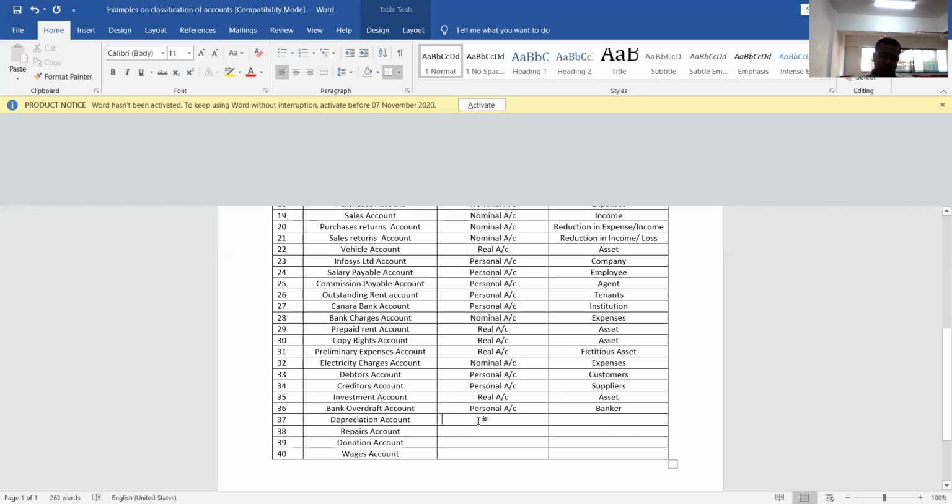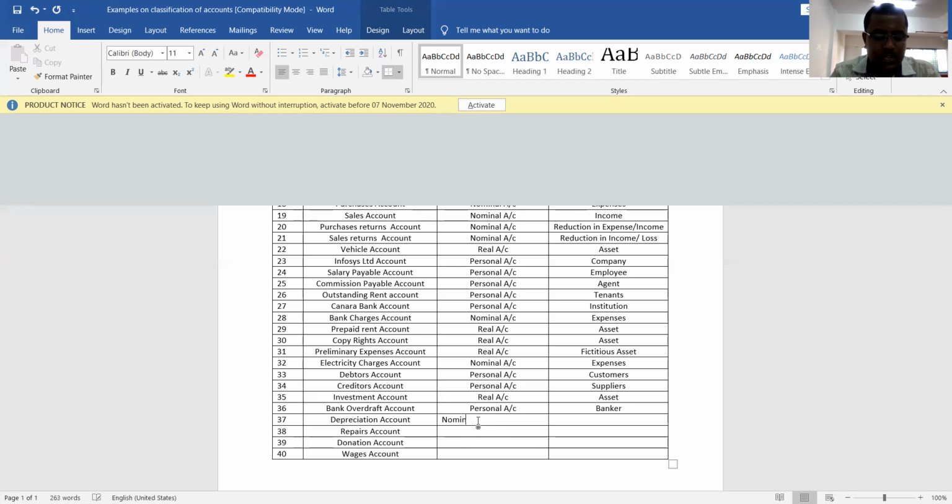Depreciation account. What is depreciation? If you purchase an asset and use that particular asset over a period of time, the capacity of that asset goes on reducing. That is the reason that on a continuous basis, every year, companies will reduce some amount from the value of the asset. That is called what? Depreciation. So depreciation means continuous reduction in the value of an asset due to its wear and tear.